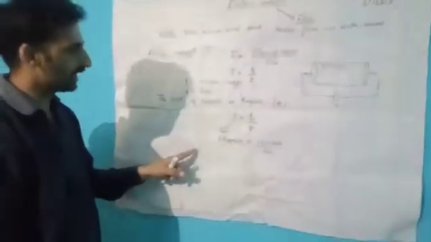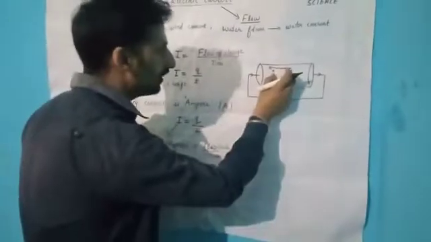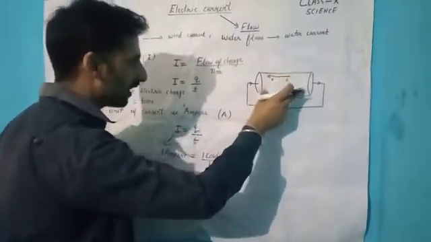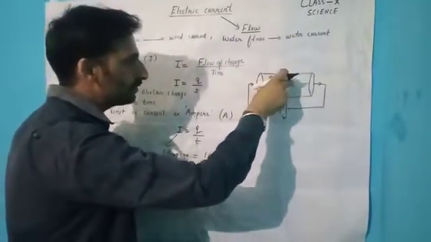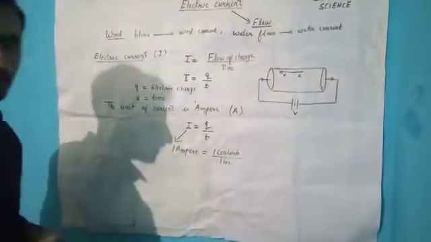It states that if 1 coulomb of charge flows through a given conductor in 1 second, then the current through that conductor is equal to 1 ampere.